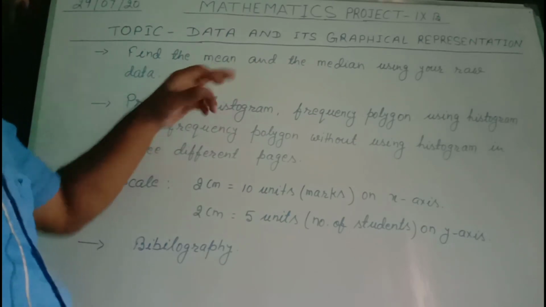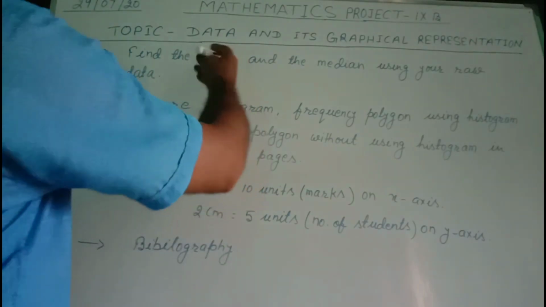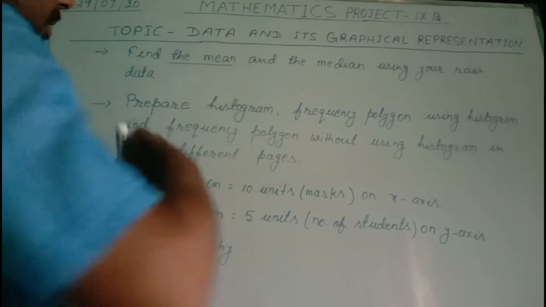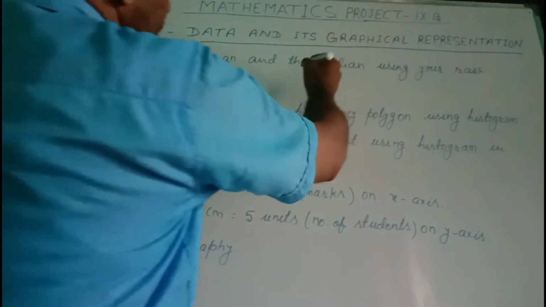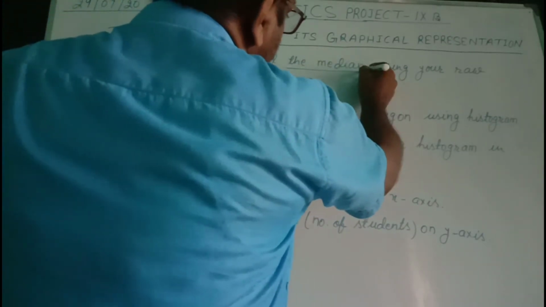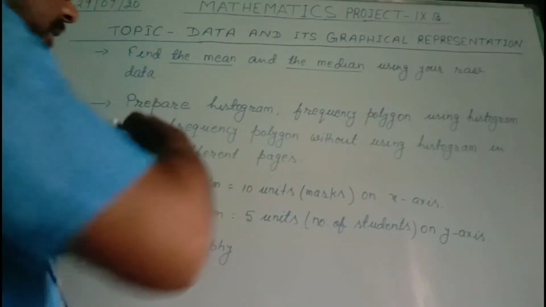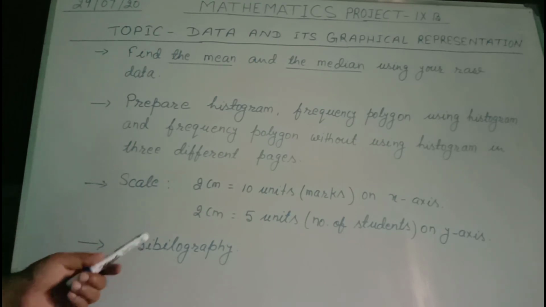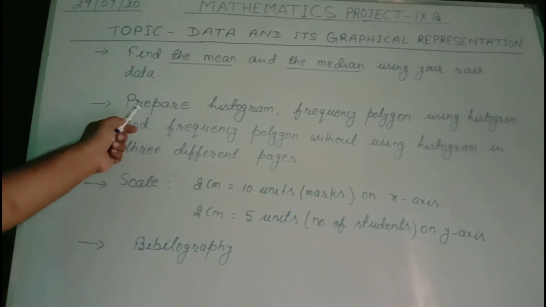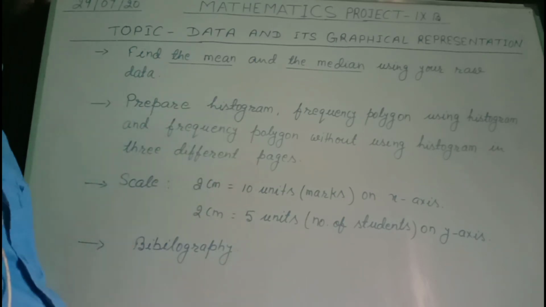you will find the mean of your raw data. After that, on the next page you will find the median, this also using your raw data. Then on the next page you will prepare the histogram.